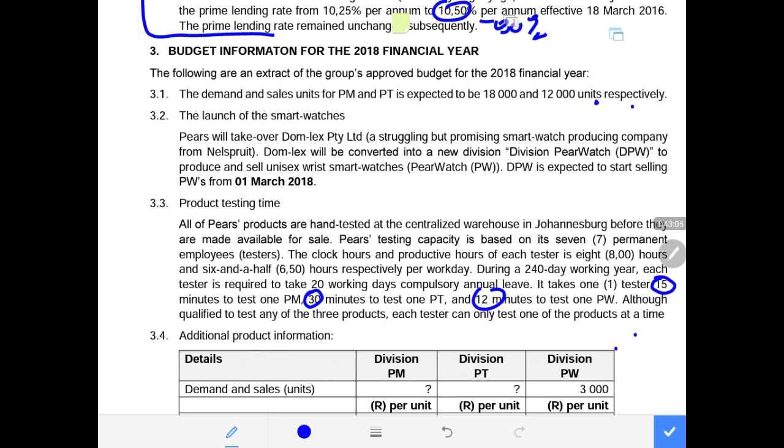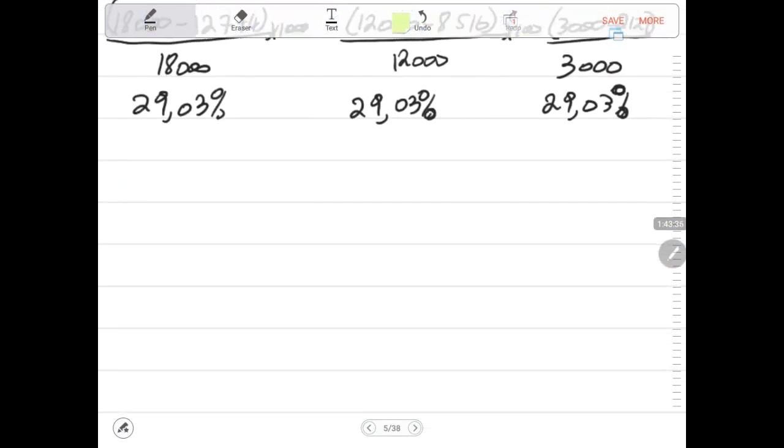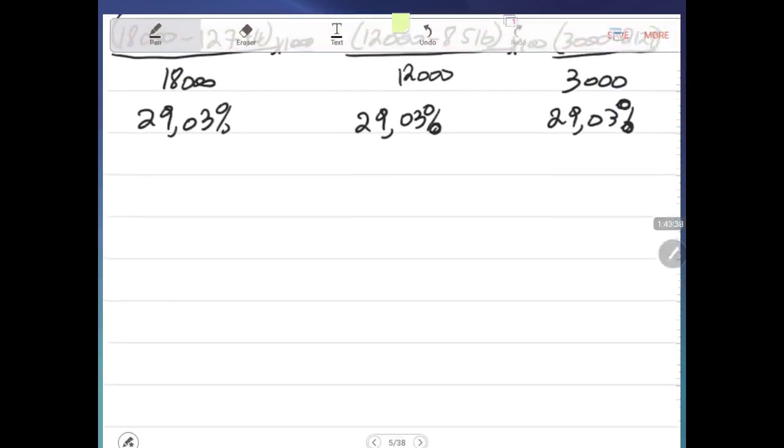So let us continue on that same note. Let us first look at the time that is required. Let us look at the time that is required from the number of units that we want to produce, which is the expected production and sales, including the third one, and say how much time is required. Then let's do the required time. This is the very close last requirement.